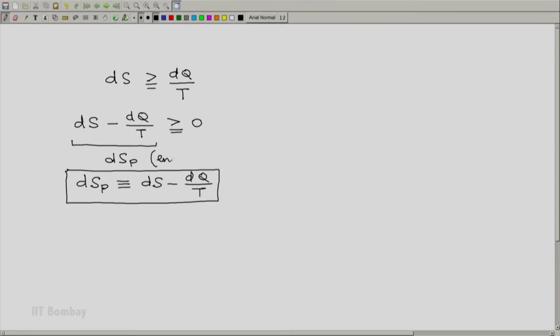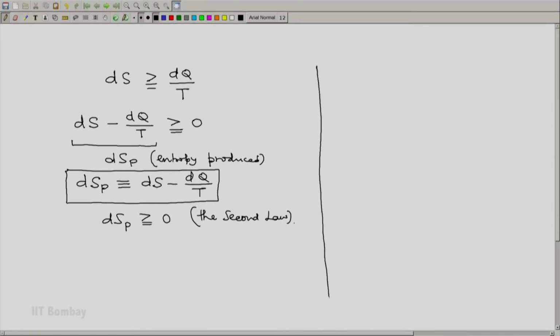This is the name, entropy produced, and the second law now gets hidden in this. Hence if you want to properly write the second law in terms of dS_p, using this definition, it becomes dS_p must be greater than or equal to 0. This becomes the second law.